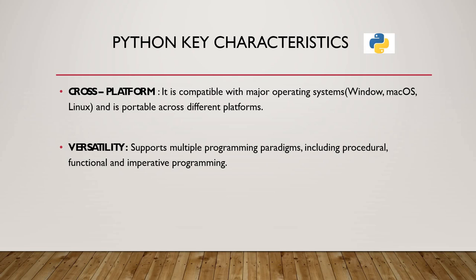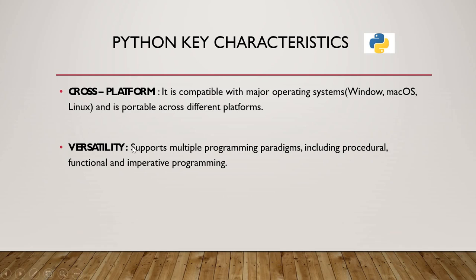And coming to the next characteristic, it is cross-platform, where it is compatible and can be used on many operating systems like Windows, Mac, and Linux. That's why we call it a versatile programming language, where it can be used on any operating system and any interface.